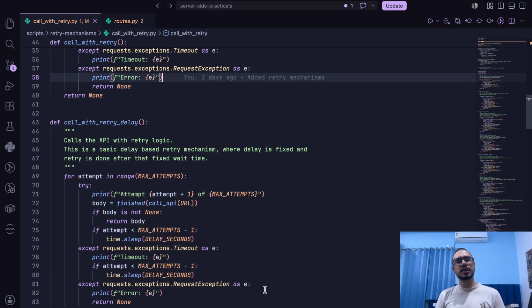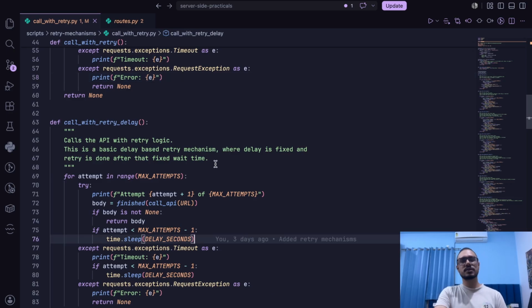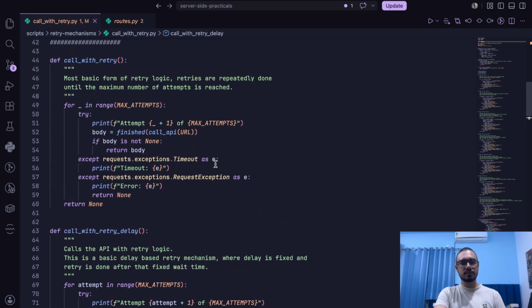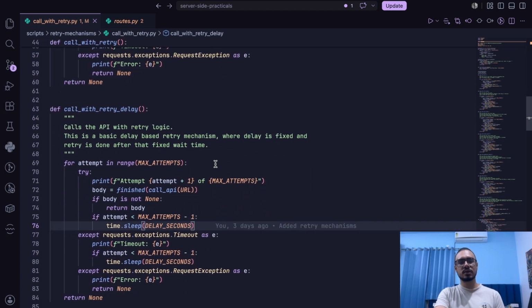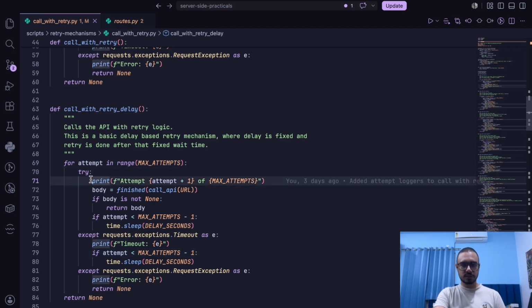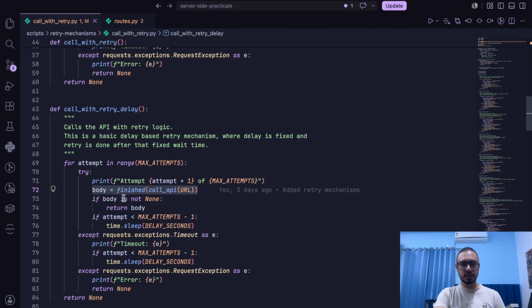Now this particular retry pattern is actually called a fixed delay retry pattern, the second one that we are talking about. Now what is different here? It is actually pretty much the same, except the part that we are going to have a time.sleep function being called at the very end. So everything is the same. For each attempt we are checking the body. If the body is not none, we simply return the body. But if it is none, we know that we want to retry.